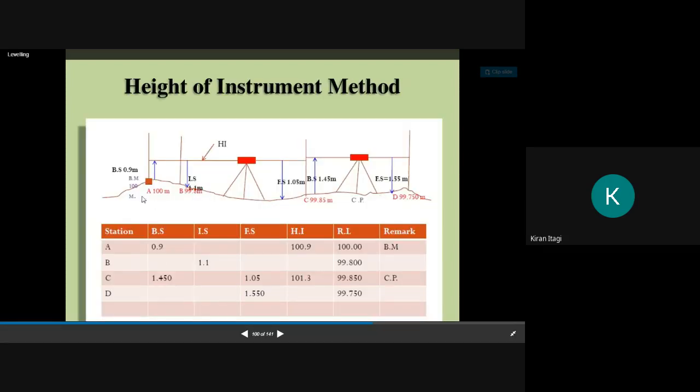See here, this is my benchmark. How much is it? 100. So I have set up my instrument here. This tabular column is also most important. We have a different tabular column for different methods. This is the tabular column for height of the instrument. Here we have station A. I will take.